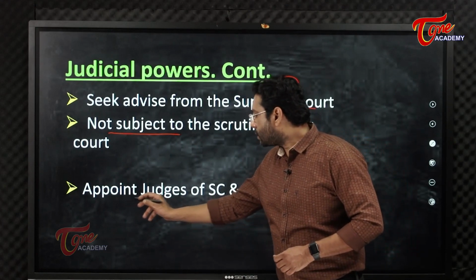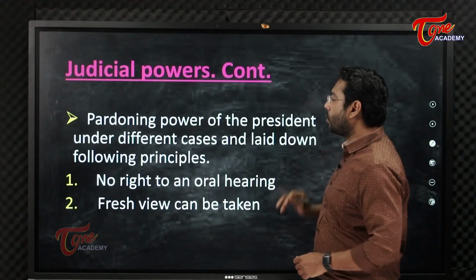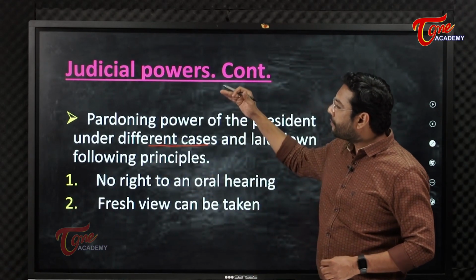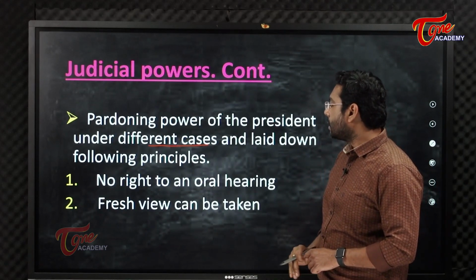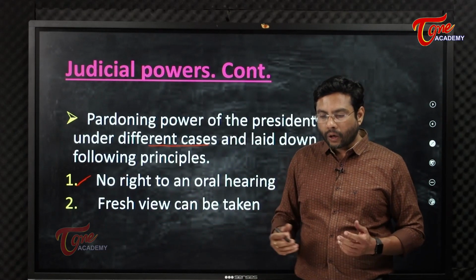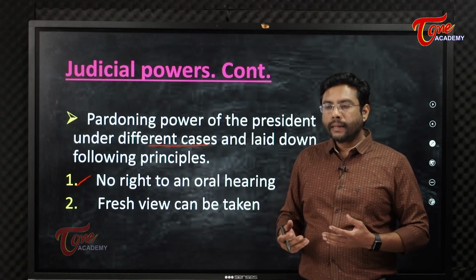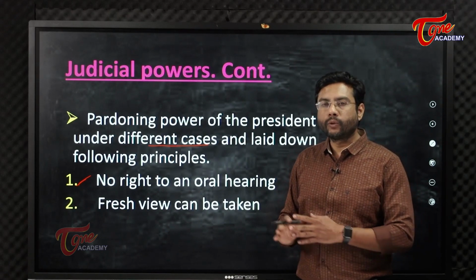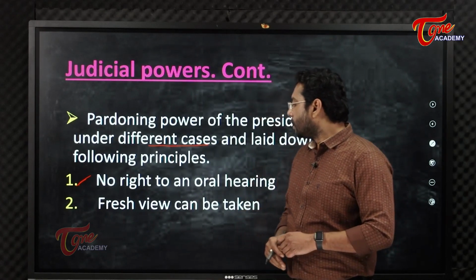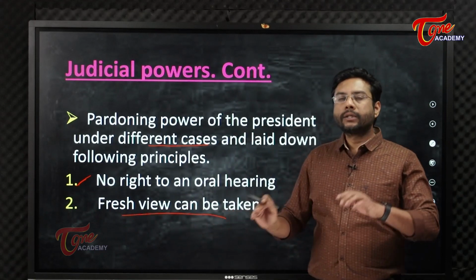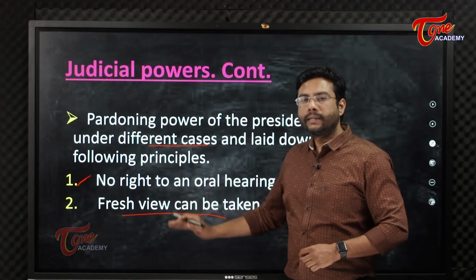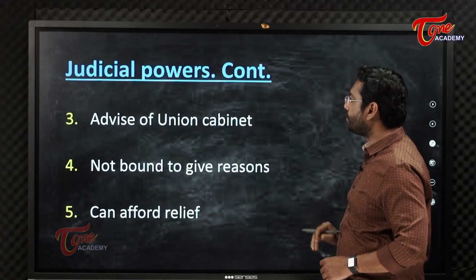And this is also we've discussed, appointment of Supreme Court, High Court judges. So on what basis they are different? So here we have a few powers regarding pardoning powers. We have no right to oral hearing. No person can directly meet the president or demand the president to let that person know about the judgment. So president would generally not have a communication with the person who is guilty. So a fresh view can be taken. As we said, the Supreme Court already gives a punishment based on certain evidences, but a fresh look can be taken by the president on new evidences.